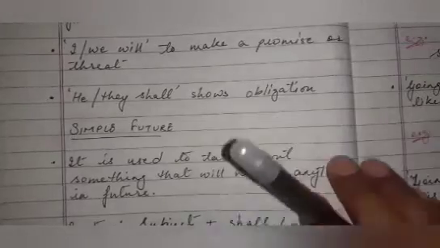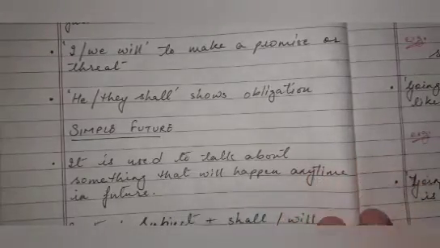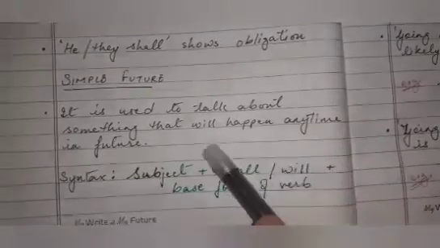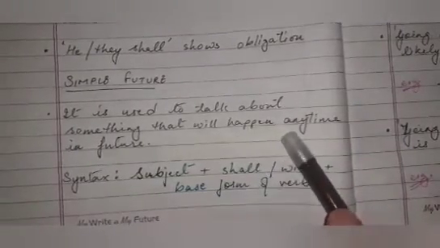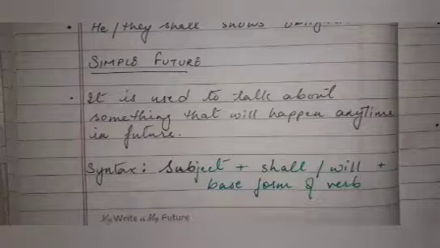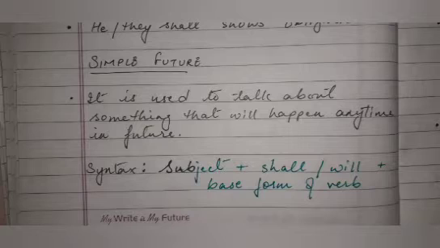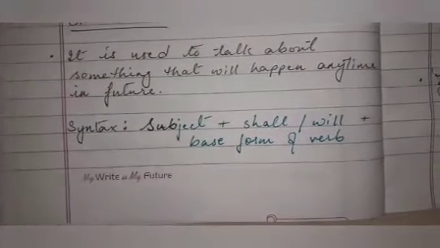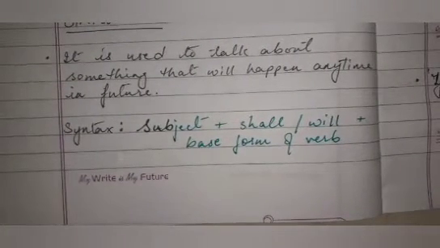Now in simple words, we'll start with simple future. It is used to talk about something that will happen any time in future. This means that the time is not defined. It can happen any time. Now what will be the syntax for it? Subject plus shall or will plus base form of the verb.